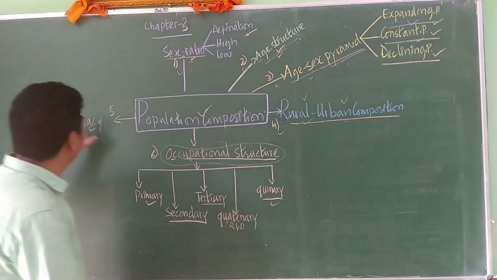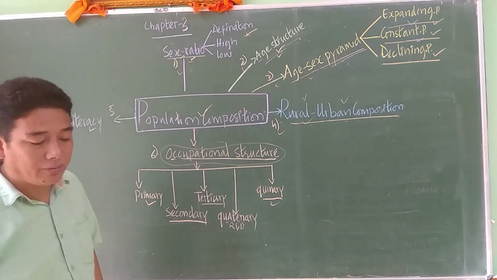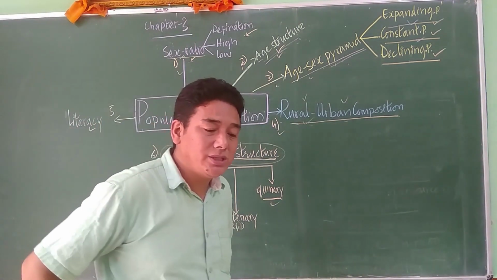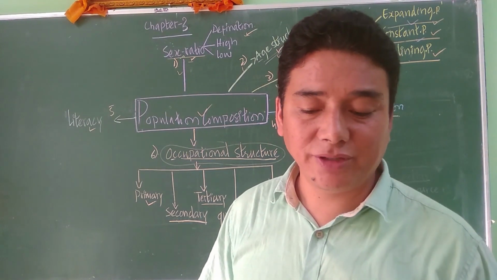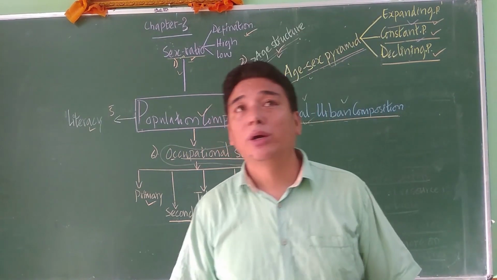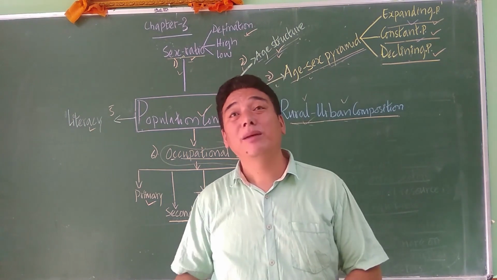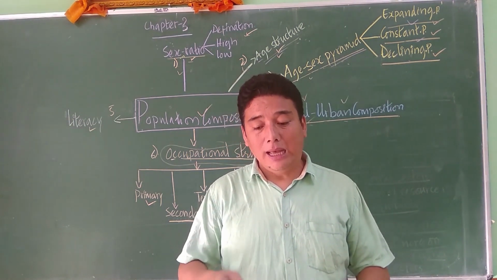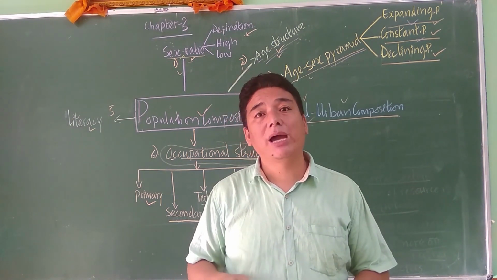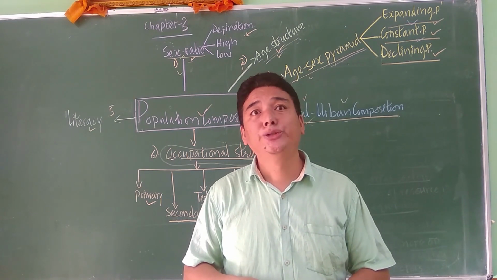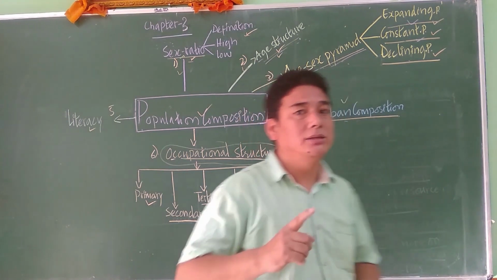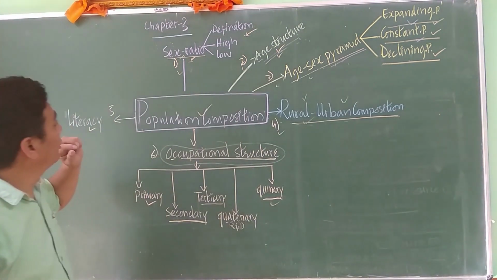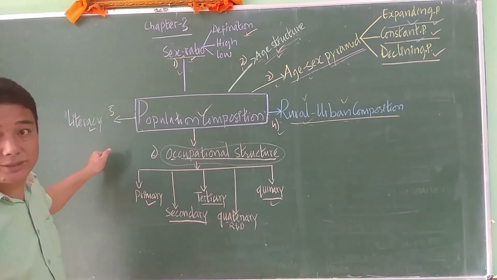Then the literacy rate, or literacy. In India, the meaning of literacy is a person who is 7 years and above and able to read, write, and do arithmetic calculation with understanding. So that is the literacy rate.